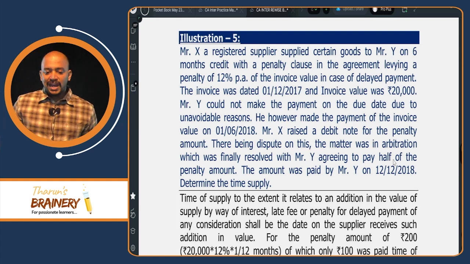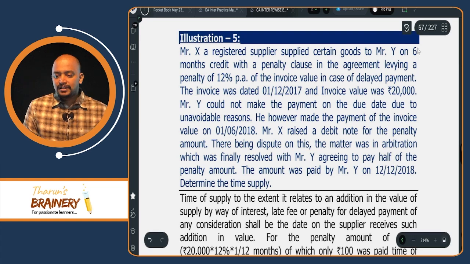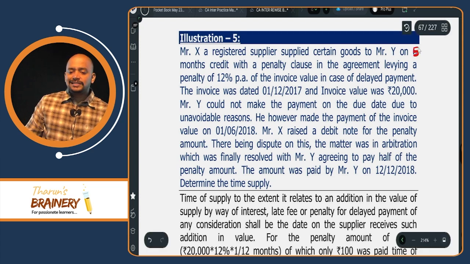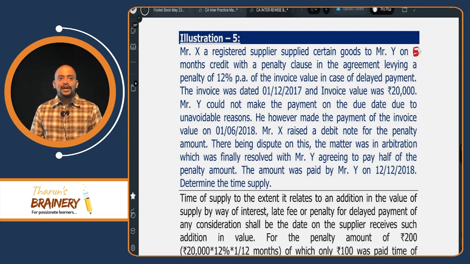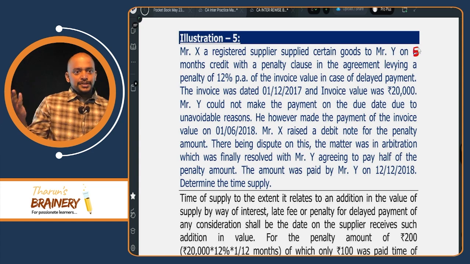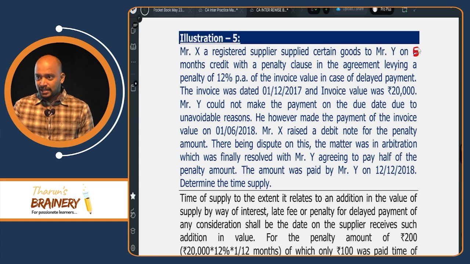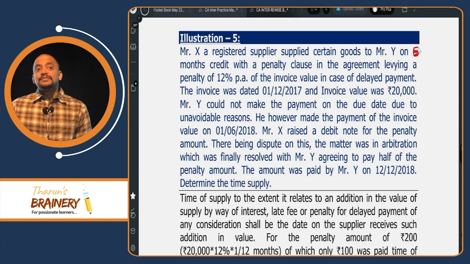So you change this to 5 months. So not 6 months, you change this to 5 months. So when is the invoice raised? 1/12 means December month. So what is the time limit within which the payment should be made? December, January, February, March, April. So by 1st May, the payment should be made.